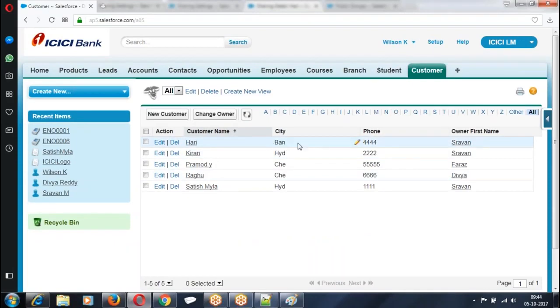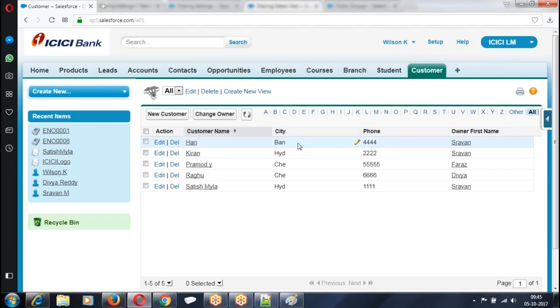So owner based sharing rule, criteria based sharing rule, manual sharing. The other one is Apex based sharing rule. When you say Apex based sharing rule, it's programmatic: writing a program and sharing the record. We'll be seeing them in the development part. I hope you got my points. How many types of sharing rules do we have? Apex based, manual, criteria, and owner based. Right. Now I have a condition.